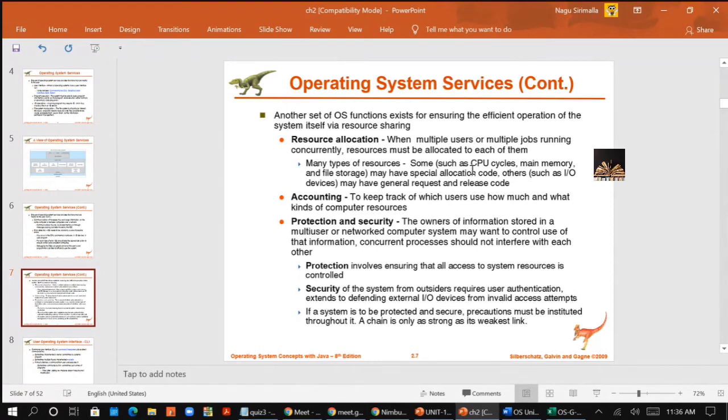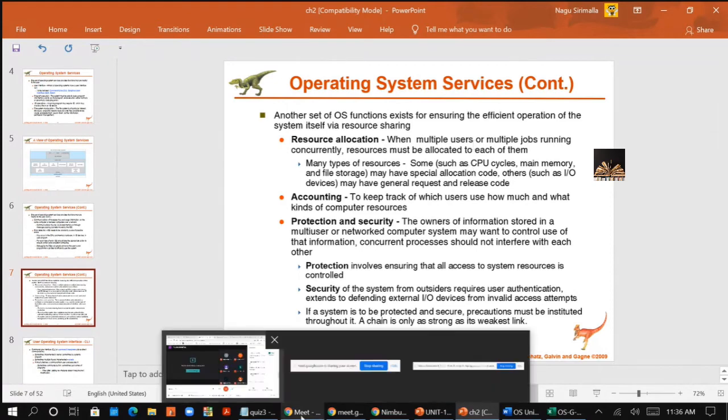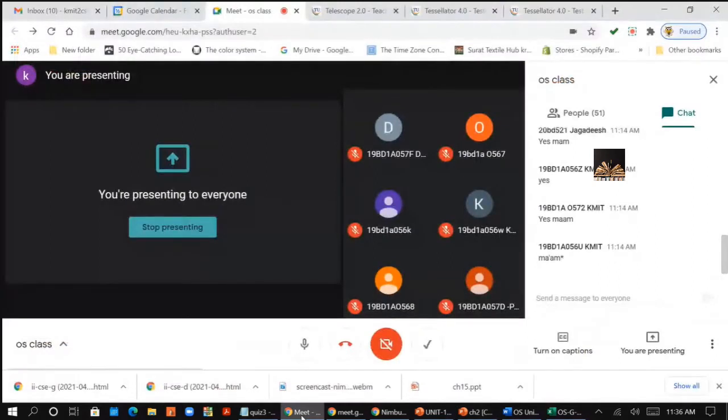So this is all about your OS services. Any doubts in these OS services, or is it clear for you all? Total how many services are there? There are 9 services, right? So it is clear for you all about all the services.